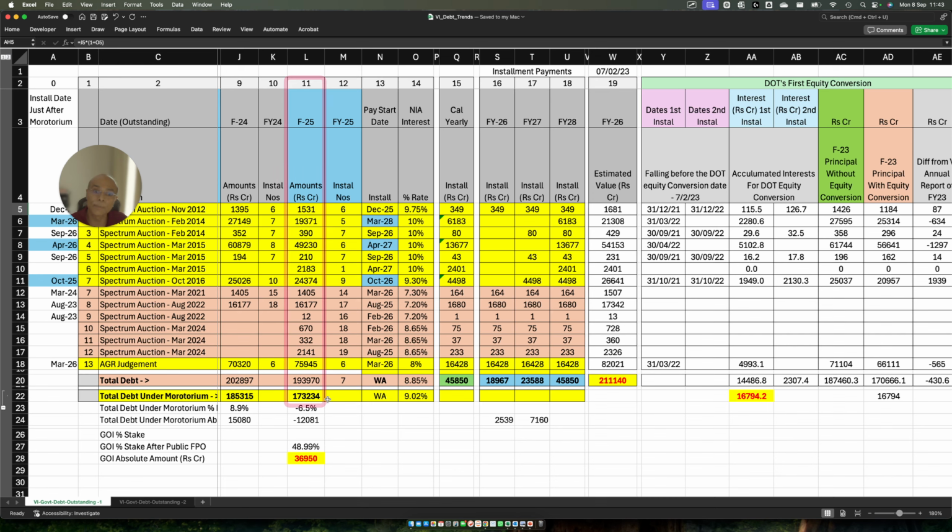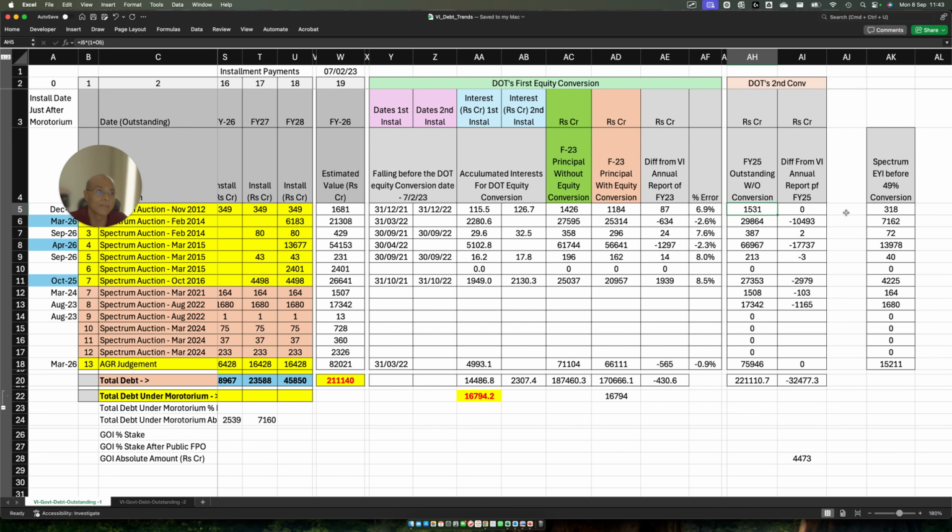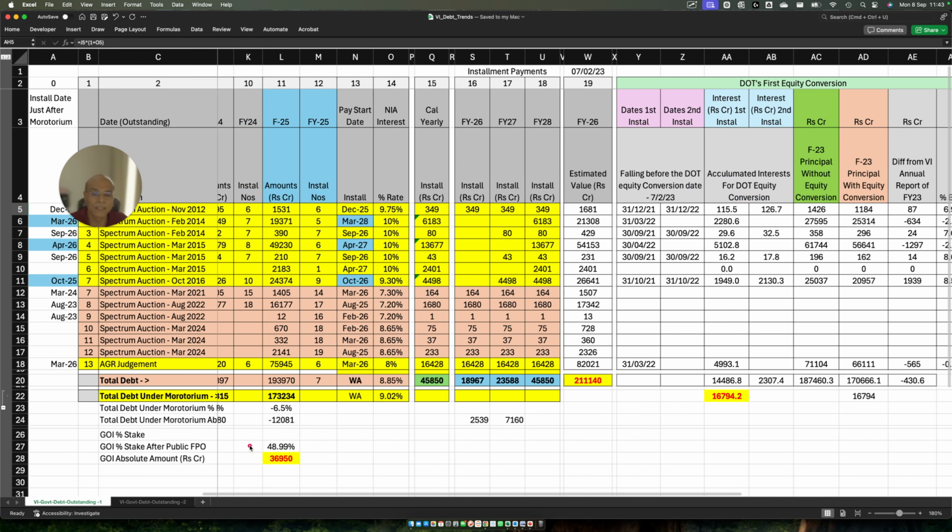Now I can subtract these numbers from the number which normally should have happened if there was no conversion. So that number is here, right? So when I subtract it and add everything, it comes out to be roughly around 33,000 crore, which is approximately close to the number of 36,000 crore or 37,000 crore. So there is a difference of 4,000 crore, which I don't know why. You got it now?